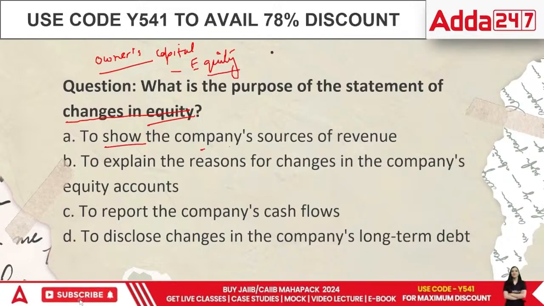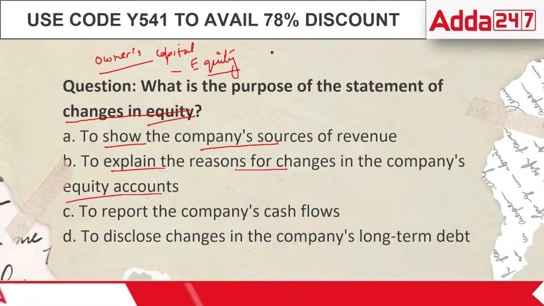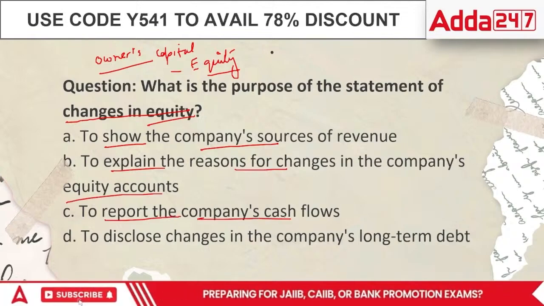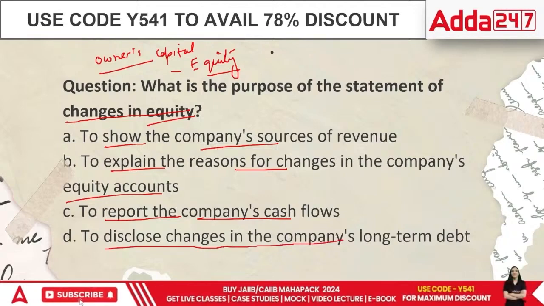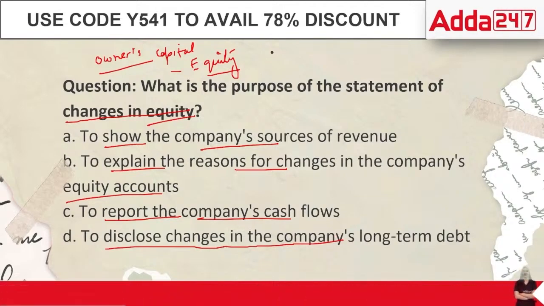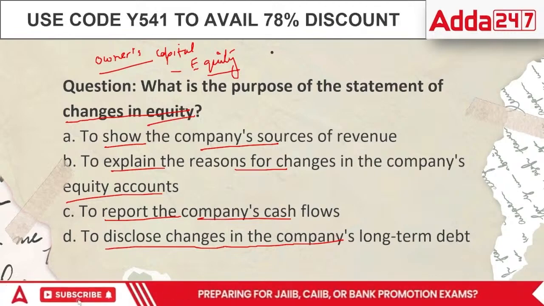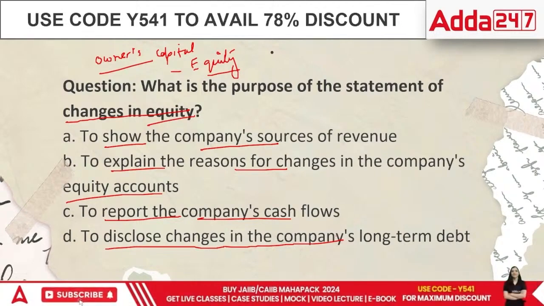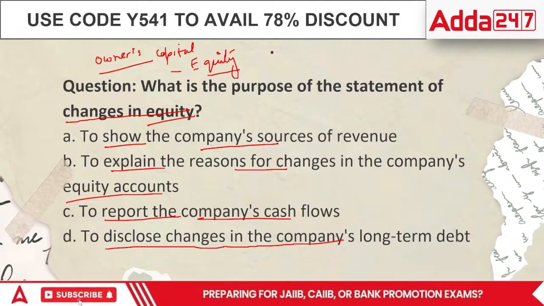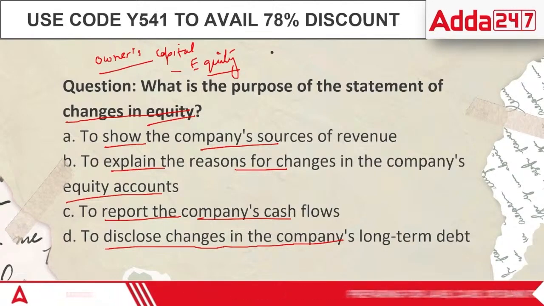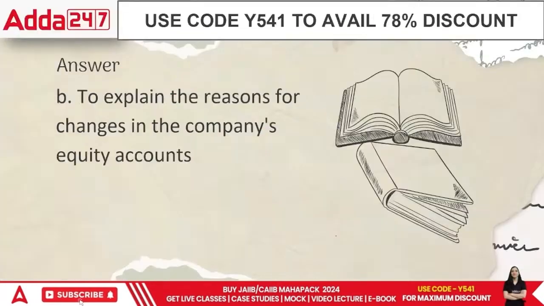To show the company's sources of revenue, to explain the reasons for changes in the company's equity accounts, or to report the company's cash flows, or to disclose changes in the company's long term debt. What is the purpose of the changes in equity? It is just to tell you who are the people in the shareholding, and if there is any change in it, what is the level of change.